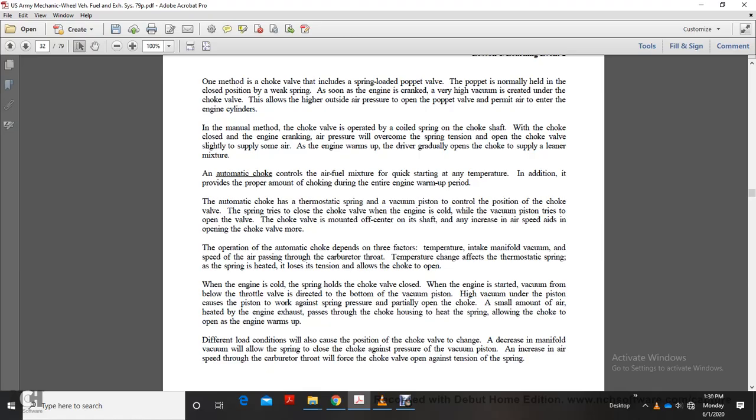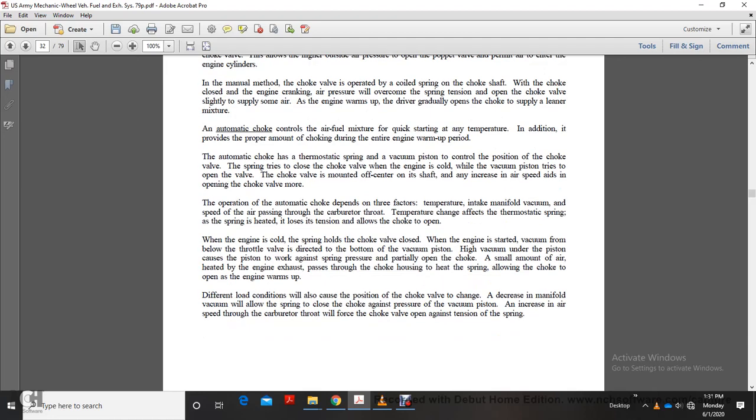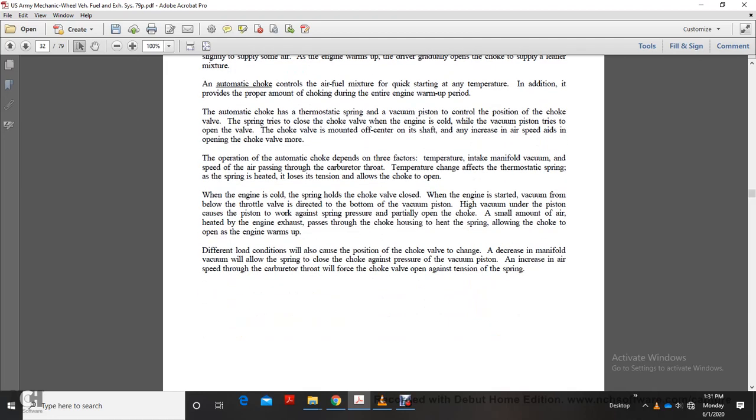Addition with the power mount choking during the entire engine warm-up. The automatic choke has a thermostatic spring and a vacuum piston to control the choke valve. The spring type of the choke will close the choke valve when the engine is cold. When the vacuum piston drives to open the valve, the choke valve is mounted off-center on its shaft, increasing the air speed and aiding the opening of the choke valve more.